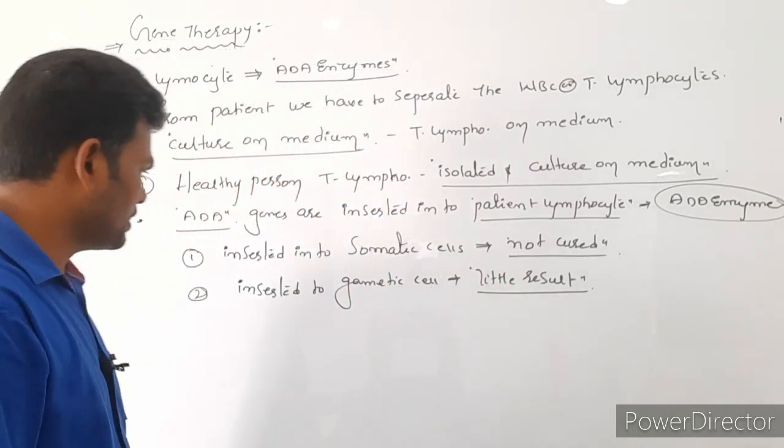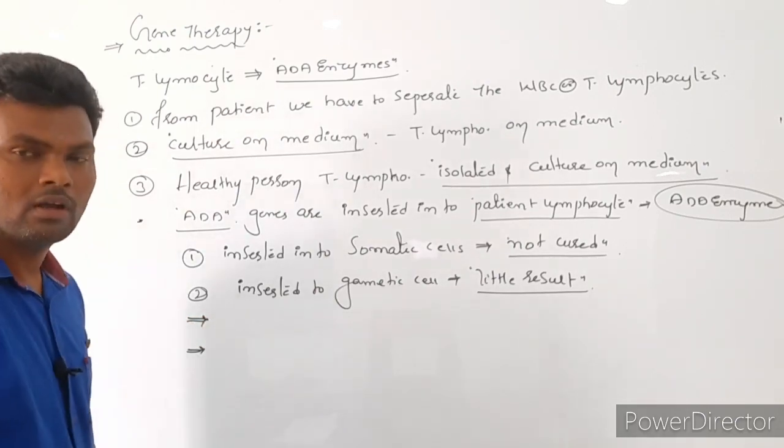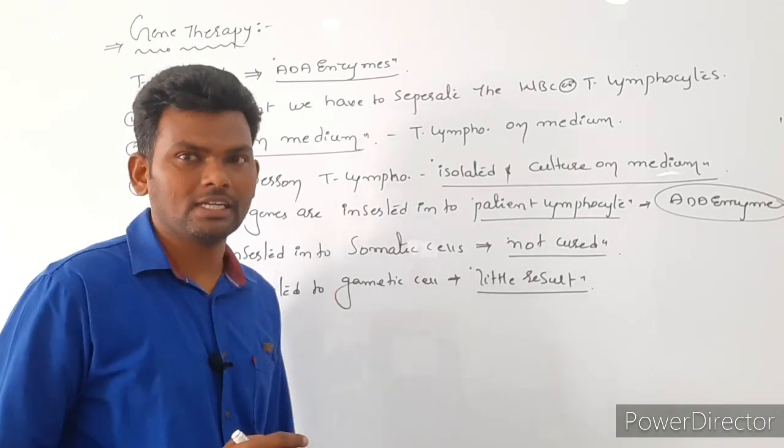Okay. Next, in NCERT two methods are given for gene therapy treatment of ADA disease.